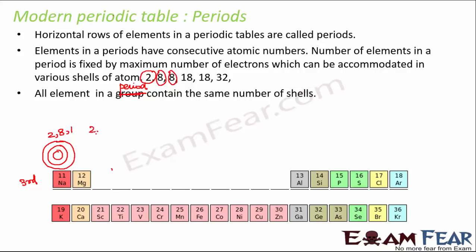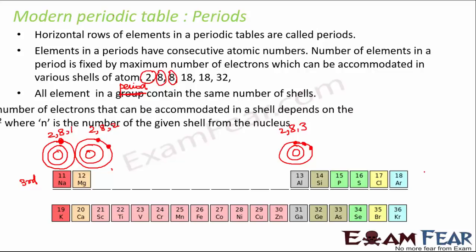Similarly, if you look at magnesium, it would be 2, 8, 2. It would be 2 electrons, then 8 electrons and then 2 electrons. So in sodium, the outermost shell has 1 electron, and here in the outermost shell you'll have 2 electrons. Similarly, in the case of aluminium, you will have 2, 8 and 3, so in the outermost shell you'll have 3 electrons. So for all of them, you will have 3 shells only, right? For all the elements in a period, they have the same number of shells, but the number of electrons in the valence shell would differ.